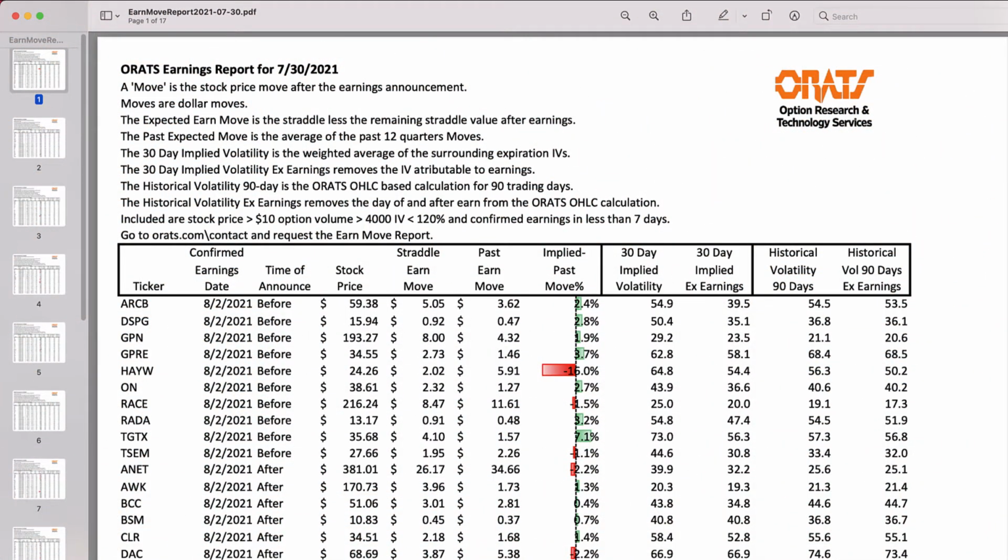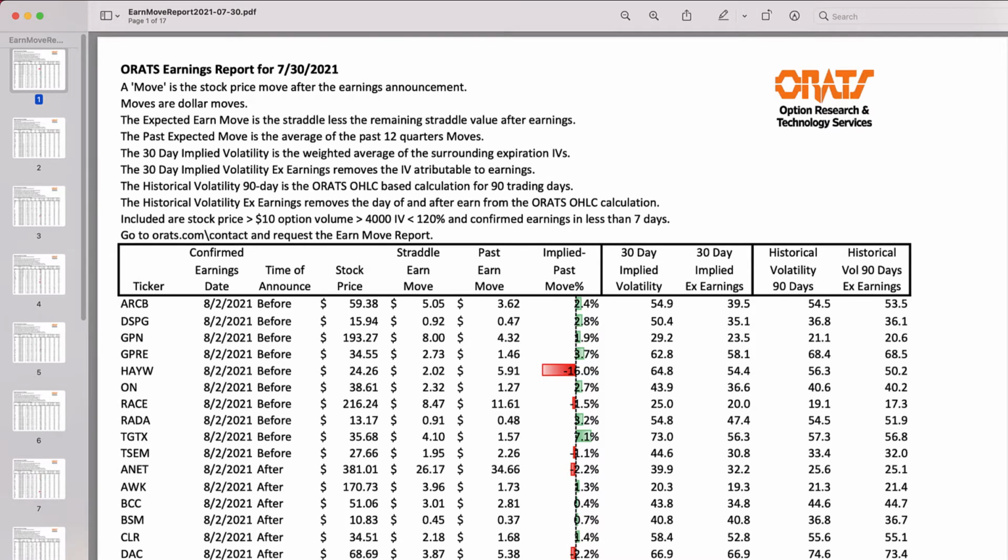It's commonly known that the uncertainty over direction and magnitude leads to a gradual rise in implied volatility in the weeks leading up to earnings, up until immediately after earnings when the implied volatility drops sharply back to its normal levels. As unpredictable as this might seem, there are plenty of opportunities to take advantage of these big swings in implied volatility. On my screen, I have a recent Earn Move report from the beginning of August.